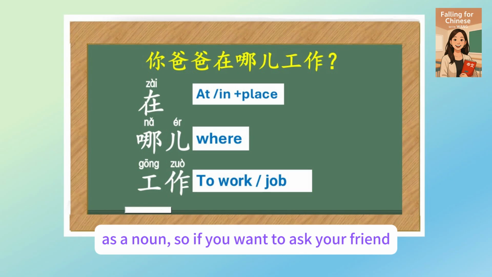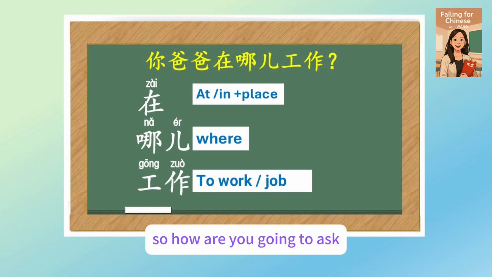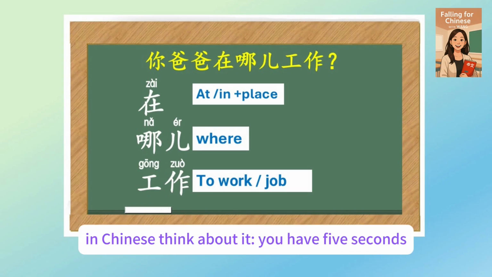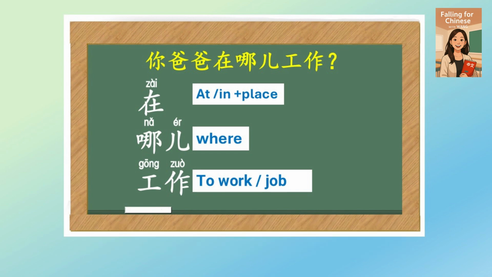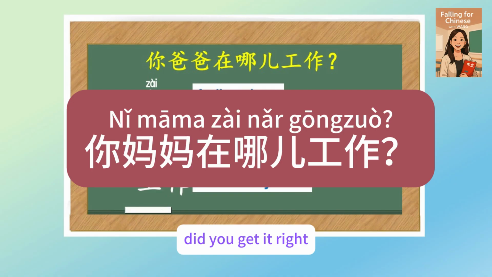So if you want to ask your friend where the person's mom is working, how are you going to ask in Chinese? Think about it. You have 5 seconds. You should ask, 你妈妈在哪儿工作? Did you get it right?